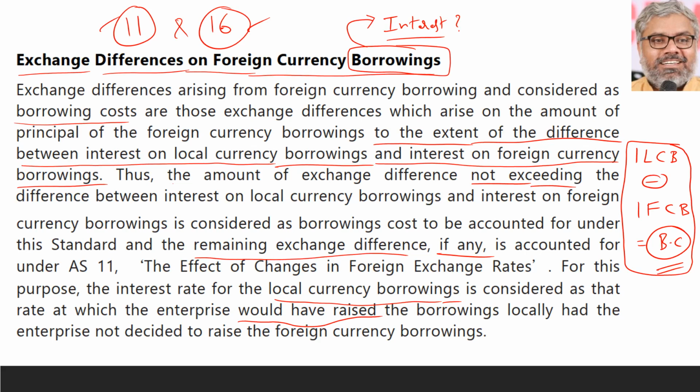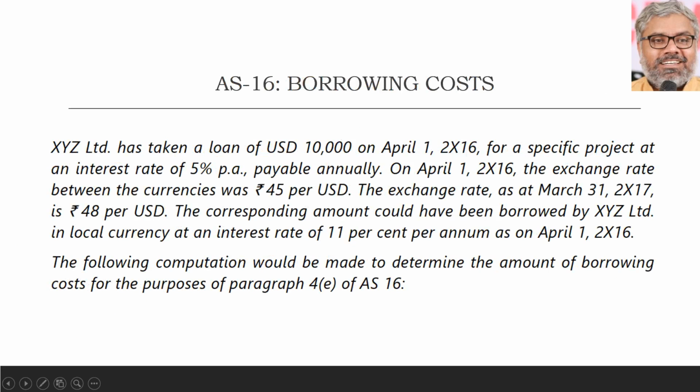Interest on foreign currency borrowing is a fact that will have to be calculated according to the facts. The difference between these two is called foreign borrowing cost for the purpose of AS 16, and any exchange difference over and above this will be considered as normal exchange difference, and that has to be dealt with according to AS 11. That is the essence of this particular discussion, and that can be understood with this example also.